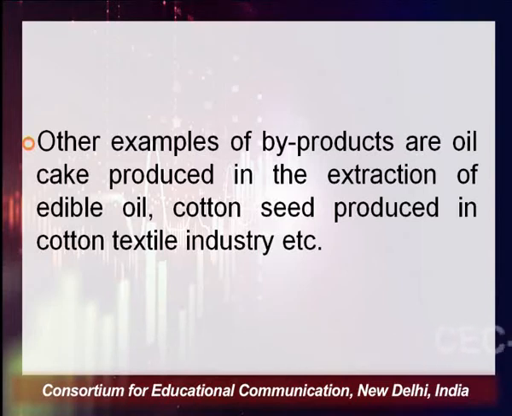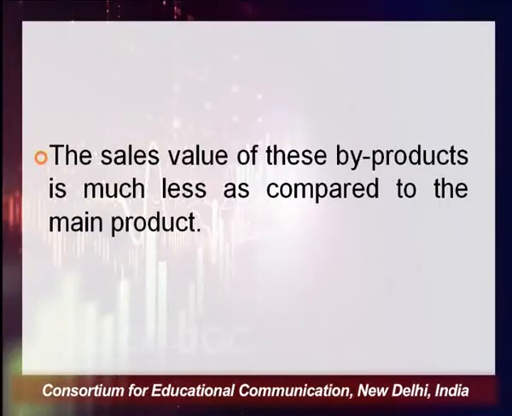Cotton seed is produced in the cotton textile industry. So this cotton seed is of very small value in the cotton textile industry. These are called byproducts. The sale value of these byproducts is much less as compared to the main product. This is how you distinguish between joint products and byproducts. I'll say basically the value of the product is the determining point of saying whether it is a joint product or it is a byproduct.